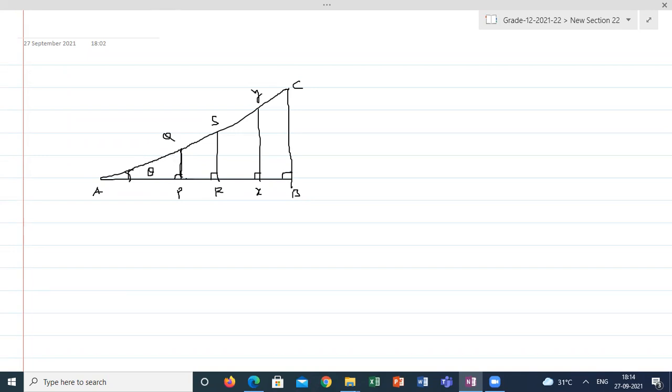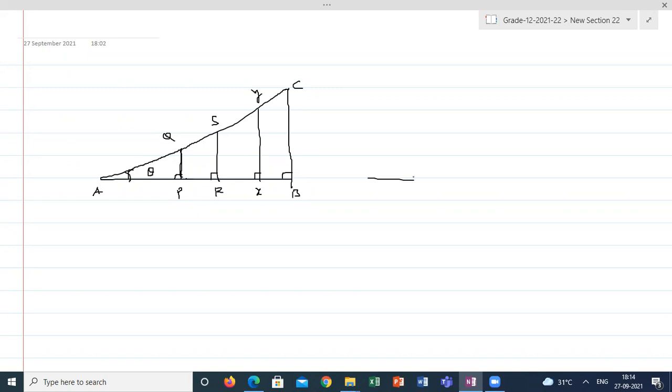Students, how can we say these 4 right angle triangles are similar to each other? Students, please respond. Which criteria will say these 4 right angle triangles are similar? I can see the 4 right angle triangles here.